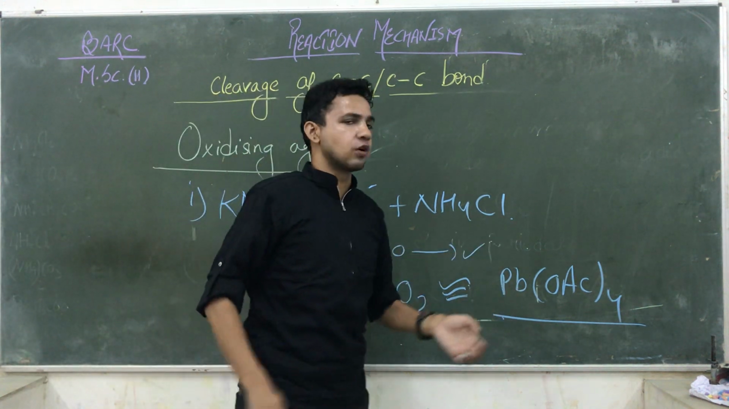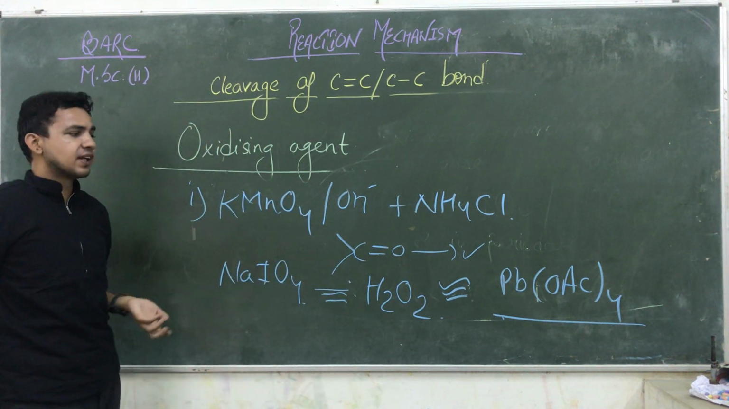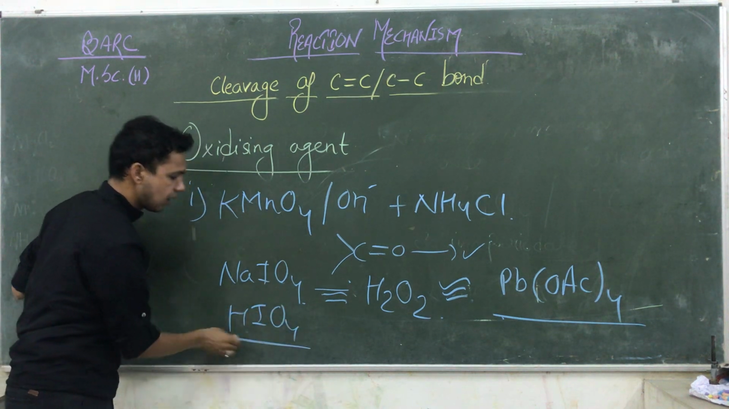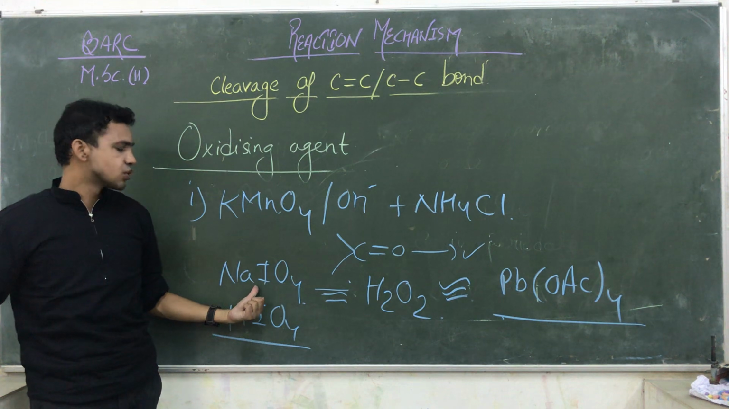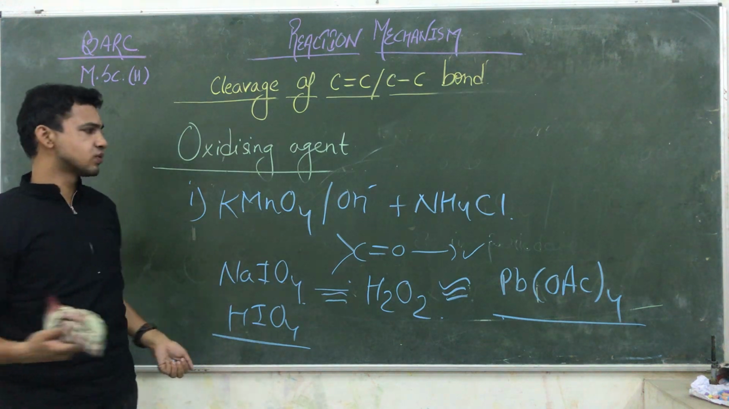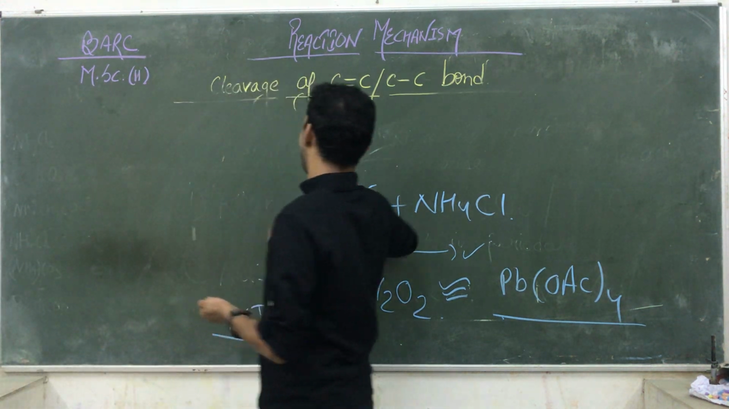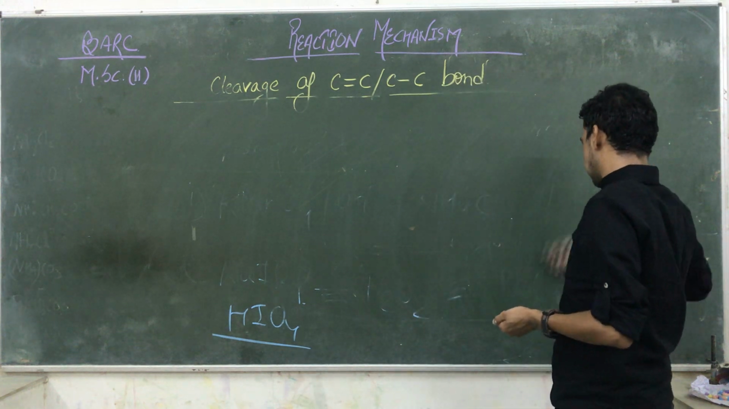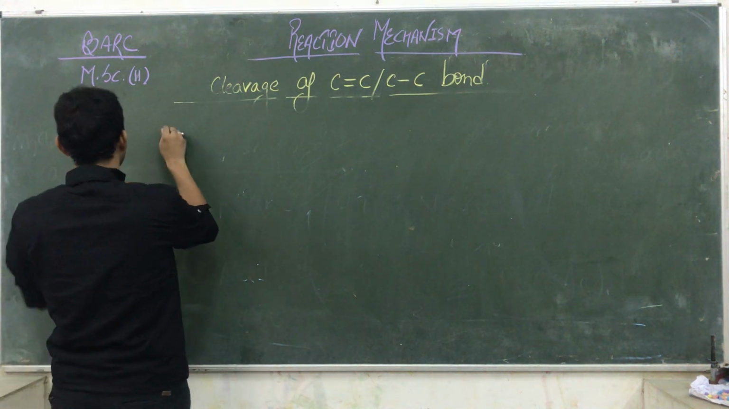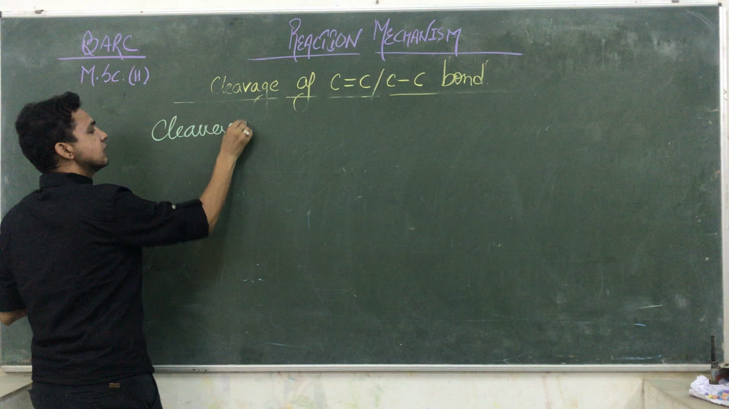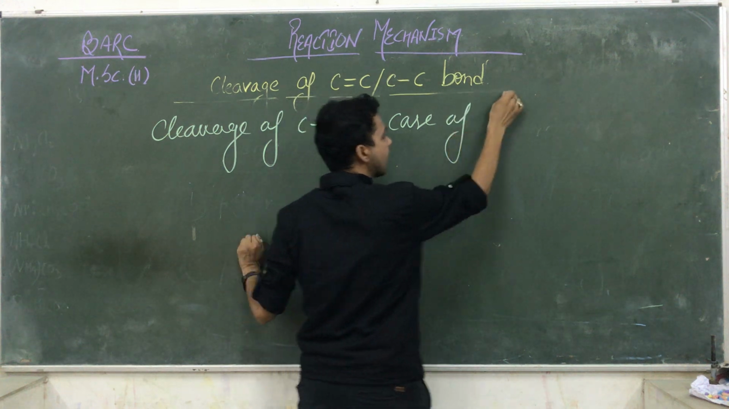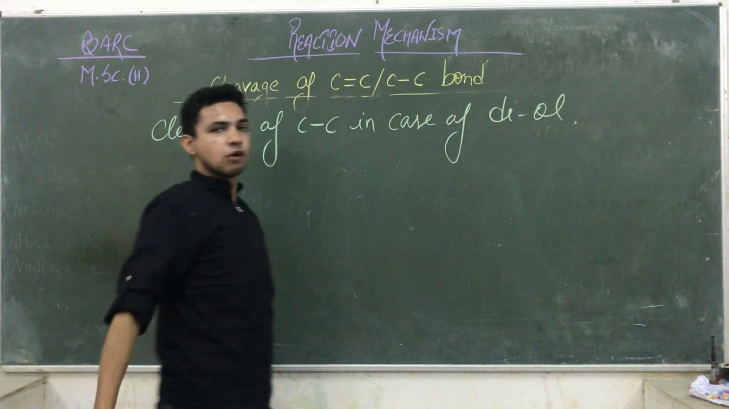So these are specific oxidizing agents participating in chemical reactions. And you know NaIO4, and you were already taught HIO4. It is the iodic acid, and that is the sodium periodate. So these are the oxidizing agents we are using. I'm just giving you some examples. Suppose we are following the decomposition of the single bond existing between the diol molecule. So the cleavage of carbon single bond carbon in case of the diol.